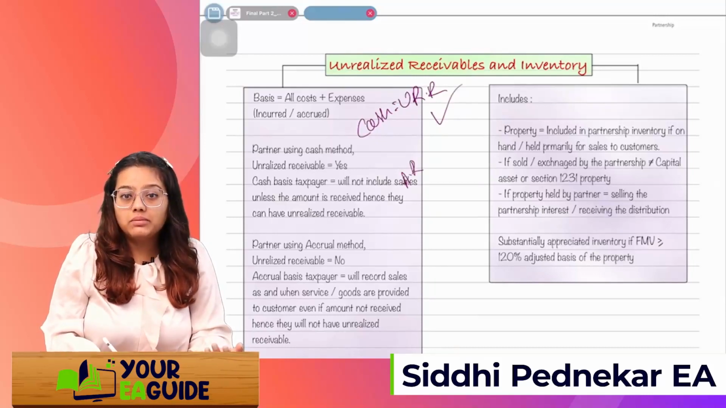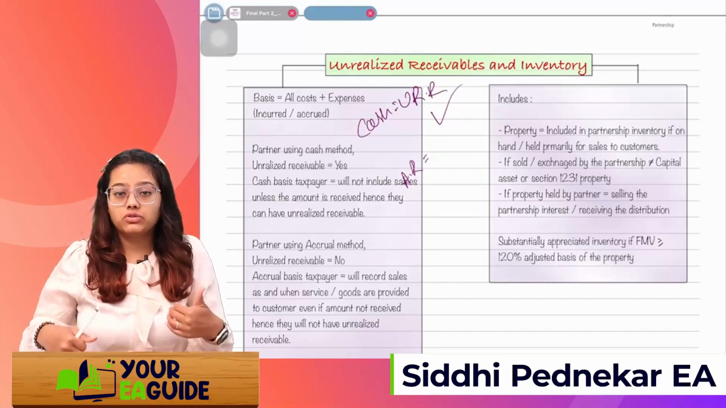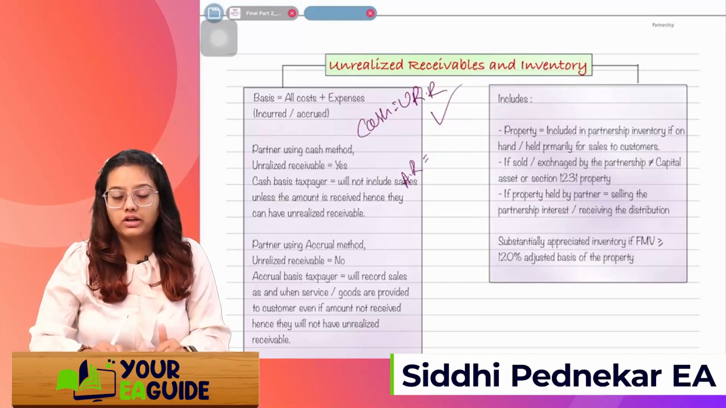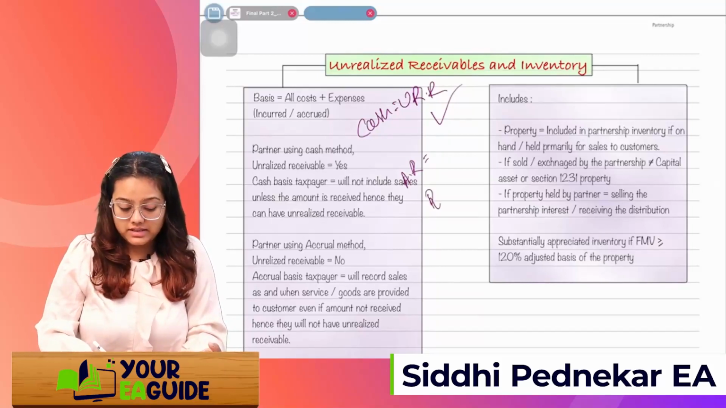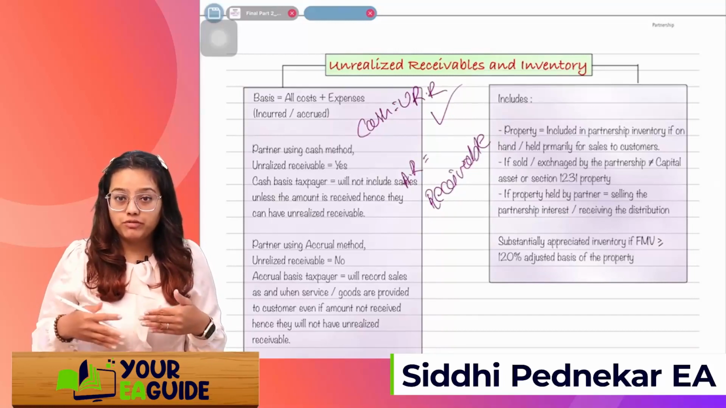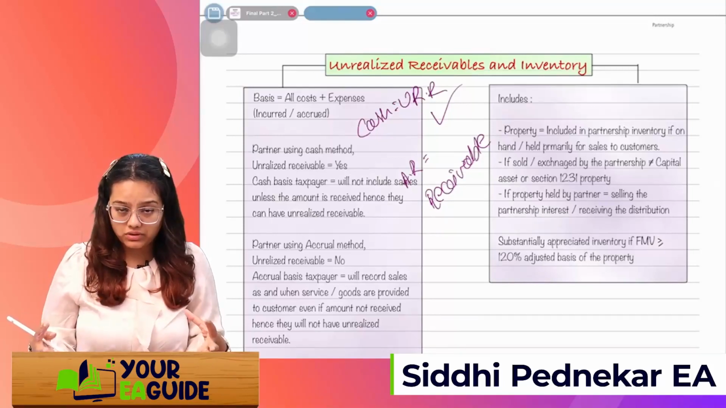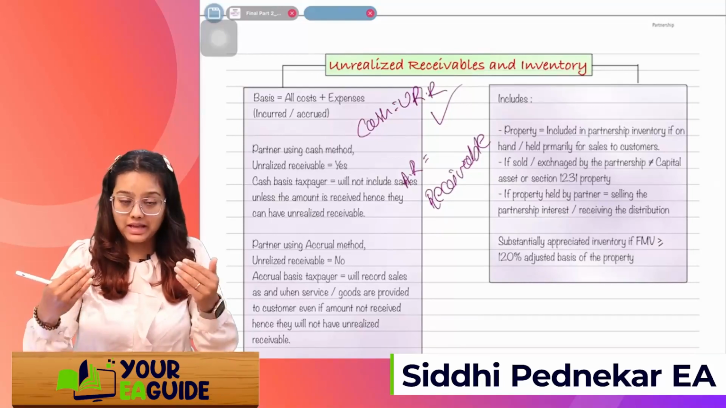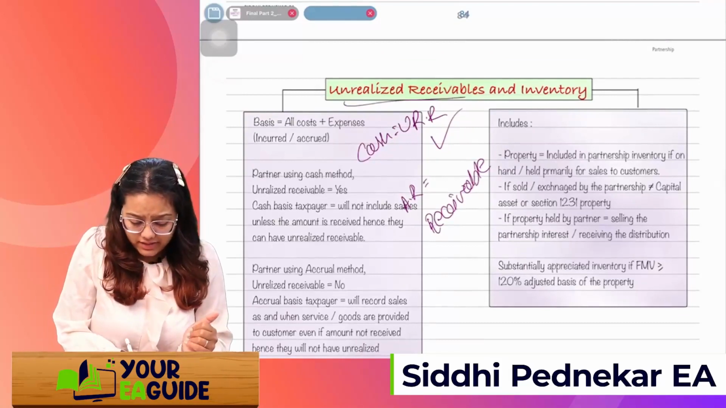If it's an accrual basis, will that be unrealized receivable? No, because as and when we sell the goods, we record it in our books of accounts as a receivable. So basically we have included that sale in our books before receiving the money. So there's no unrealized receivable, no unrealized amount in the case of an accrual basis taxpayer. Got it? So that is called unrealized receivable.